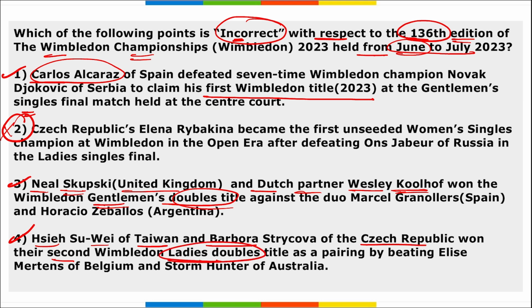So who won the women's singles title? Remember, the women's singles title was won by whom? Marketa. It is not Elena Rybakina. It is actually Czech Republic's Marketa Vondrousova, who became the first unseeded women's singles champion at Wimbledon.